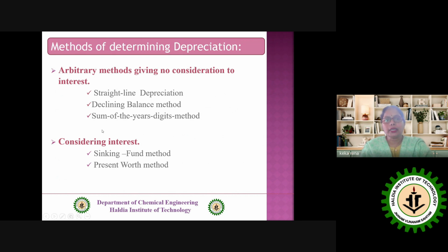Now the different factors we know, different reasons we know. But the thing is that we have to find out the depreciable amount. Regarding that, there are two different ways. One way is not considering the interest. Another way is considering the interest. So in the first case, where we are not considering the interest, the methods are straight line method, declining balance, and sum of the year digit method. And for considering the interest, there are the sinking fund method and the present worth method.